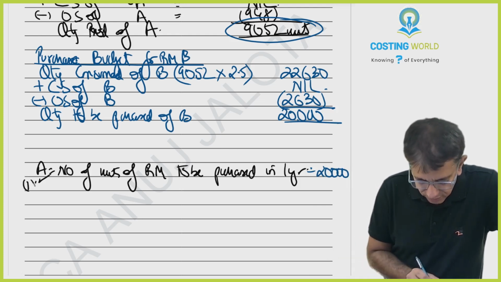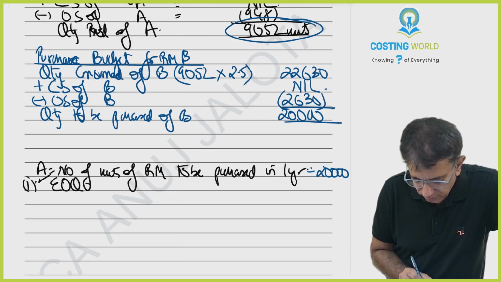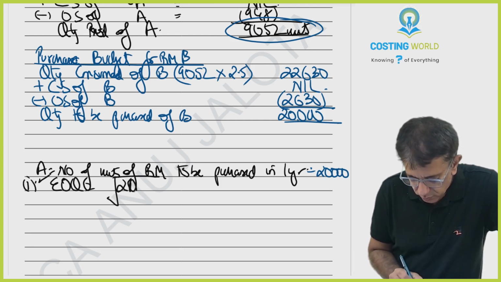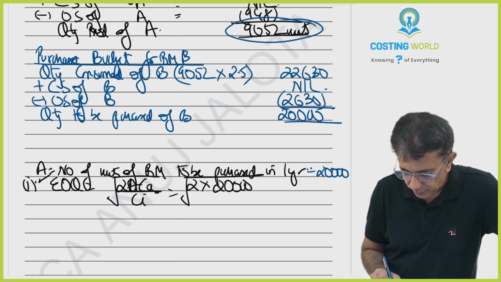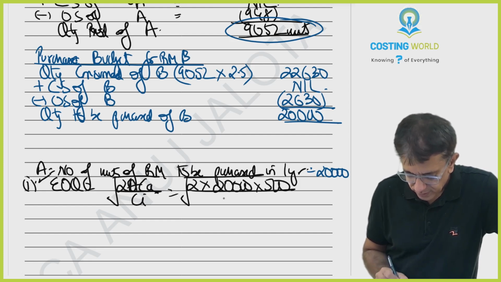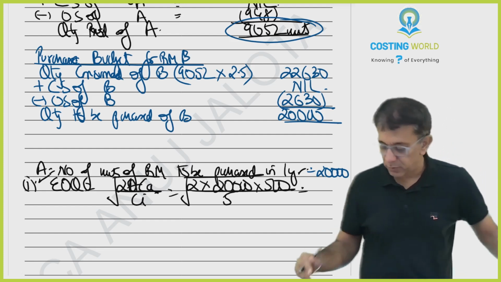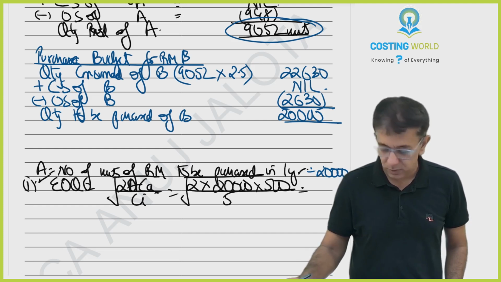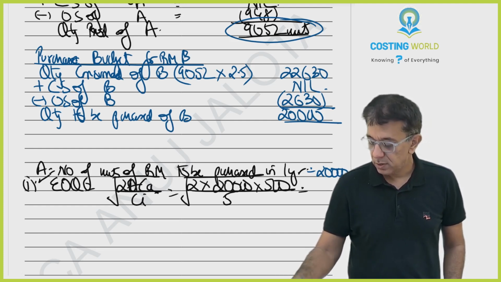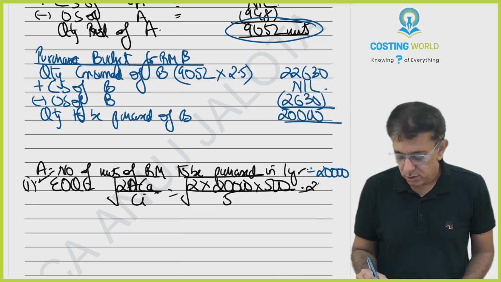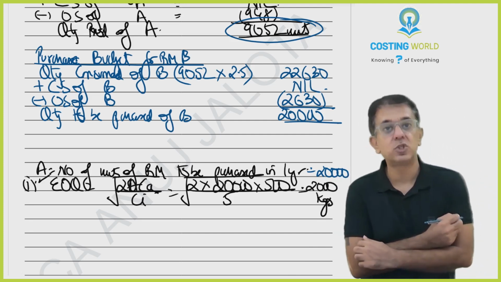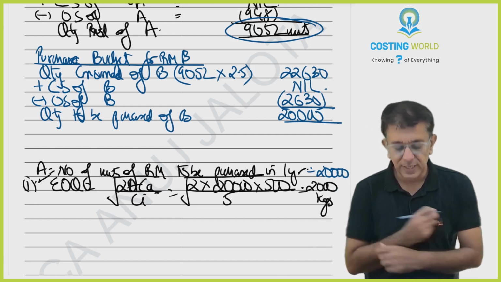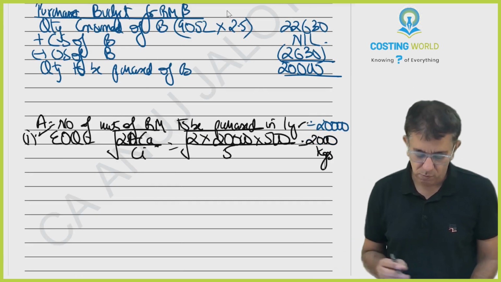Now let us start with the first part, where you have to find out EOQ. EOQ is square root of 2ACA upon CI. So 2 into 20,000, CA was 500 and CI was 5 rupees, as we computed. Taking the square root gives 2,000. Raw material in this question is measured in kgs, so it is 2,000 kgs. This is your first part.